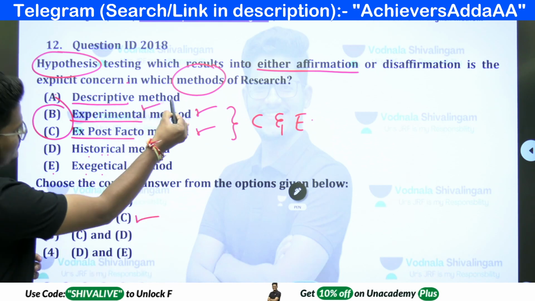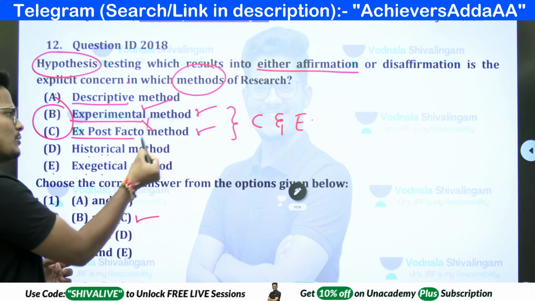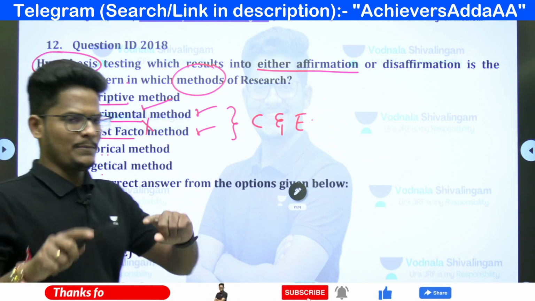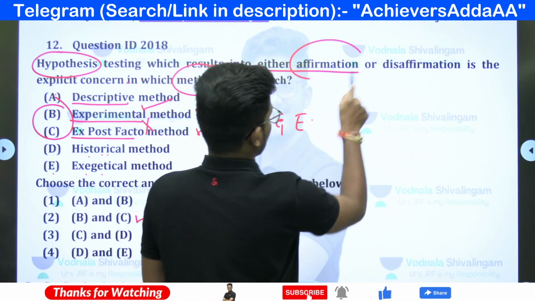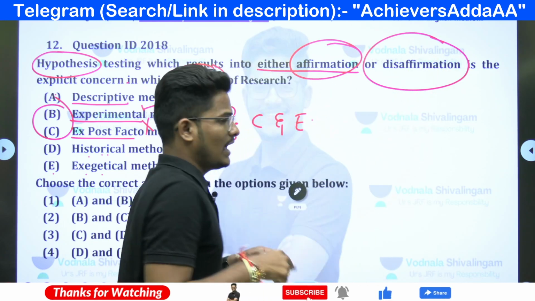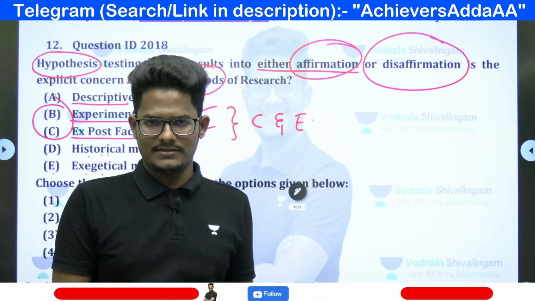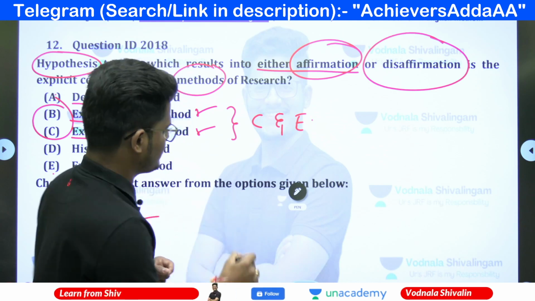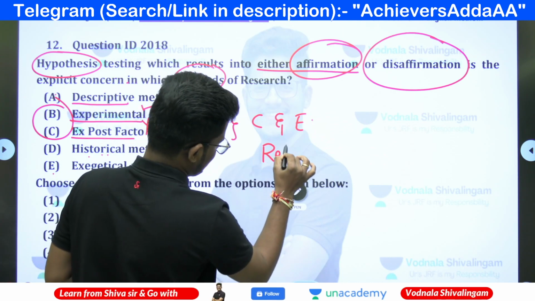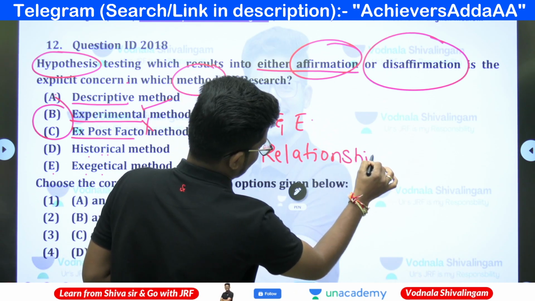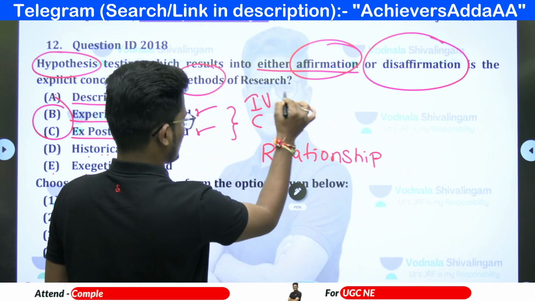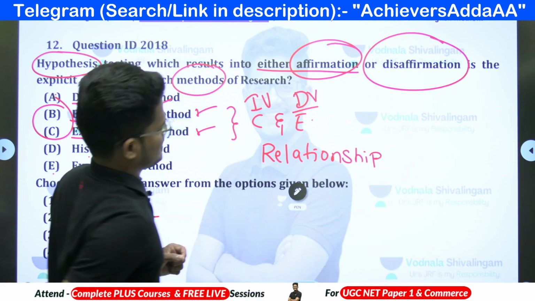Here in experimental, manipulation will be there. In ex post facto, manipulation will not be there. Whether manipulation is there or not, the point to be understood is that affirmation and disaffirmation, meaning acceptance or rejection, will happen because of the relationship between cause and effect, the relationship between the independent variable which is the cause, and the dependent variable which is the effect.